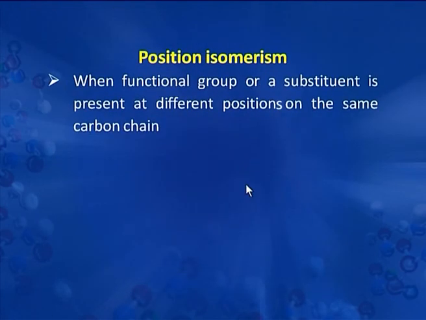The next type of isomerism is position isomerism. Position isomerism is when the functional group or any substituent is present at different positions on the same carbon chain.